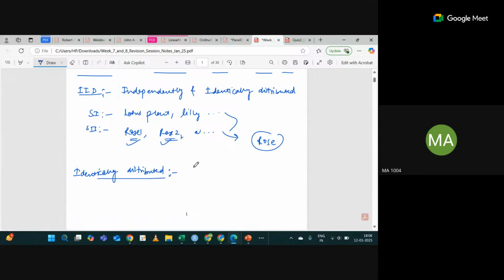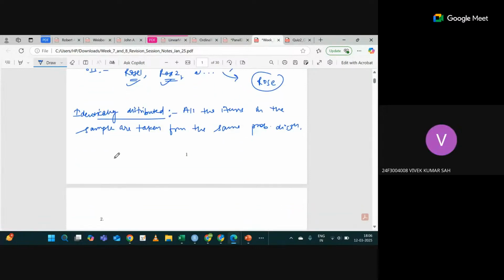So identically distributed means, I will say, all the items in this sample are taken from the same probability distribution. Is the technical definition clear to all of you? Yes. Right? And what do you mean by independence?